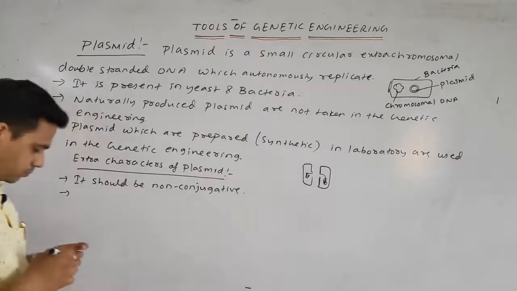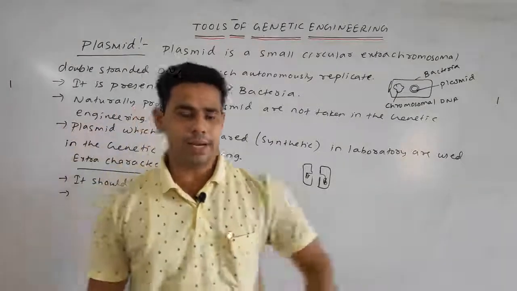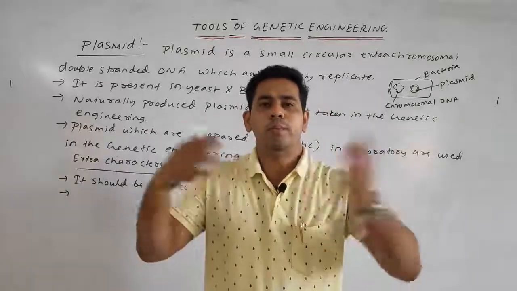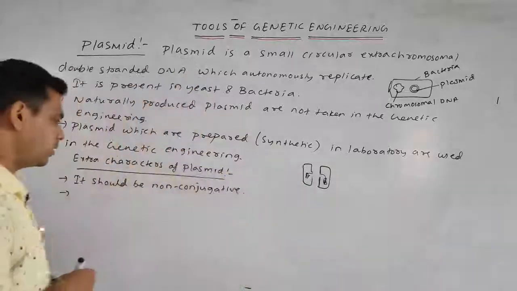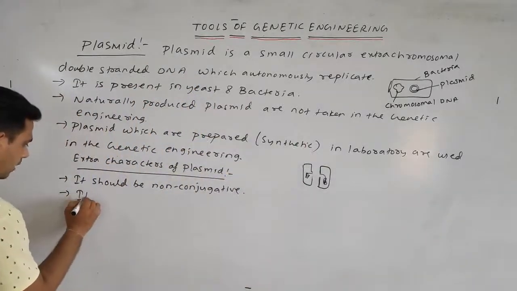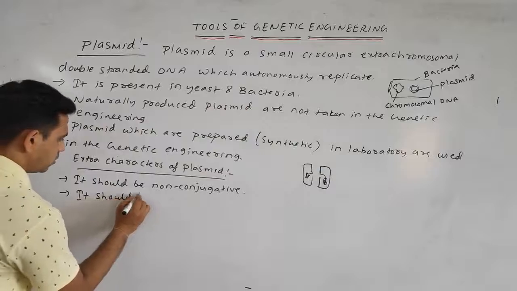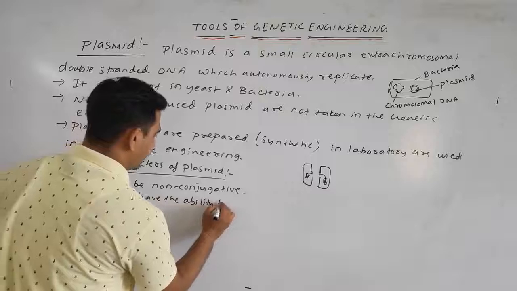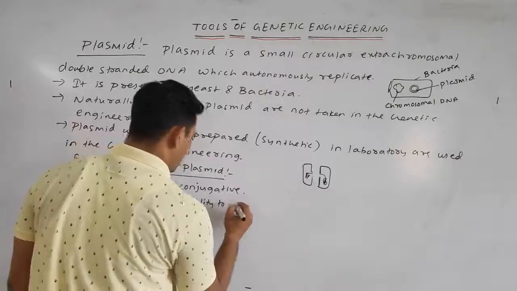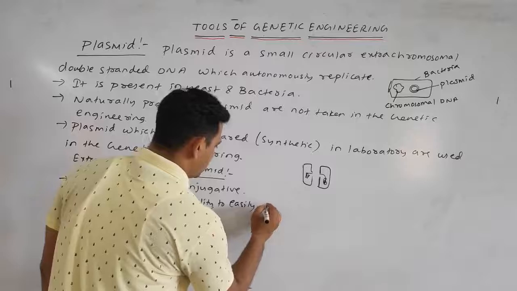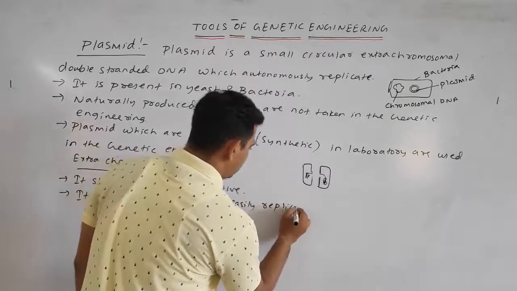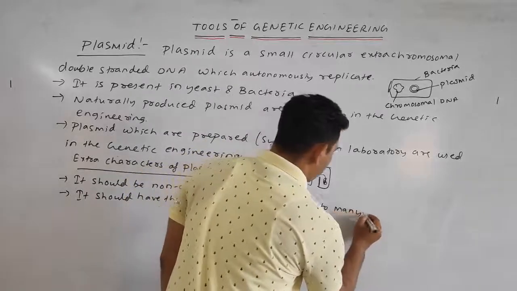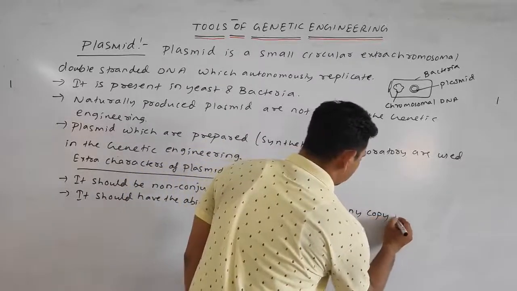Next point, it should have the ability to easily replicate into many copy numbers.